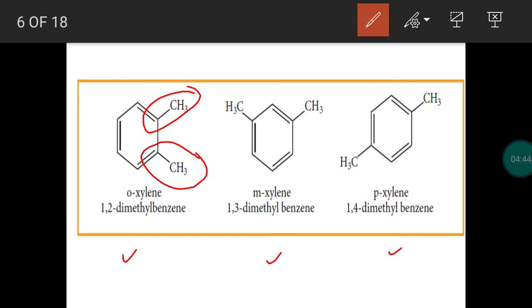Two hydrogen atoms are replaced by two methyl groups, so they are all dimethyl benzene. The molecular formula is similar, but the position of the methyl group is different. So they are all positional isomers. While writing the name, we should not write dimethylbenzene alone. We have to indicate the position of the methyl group.